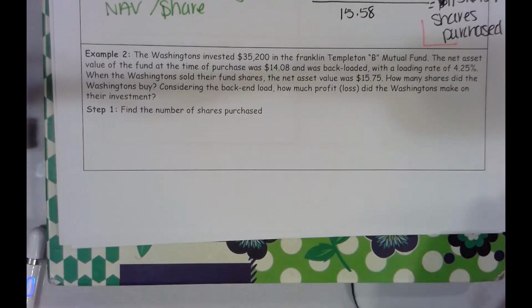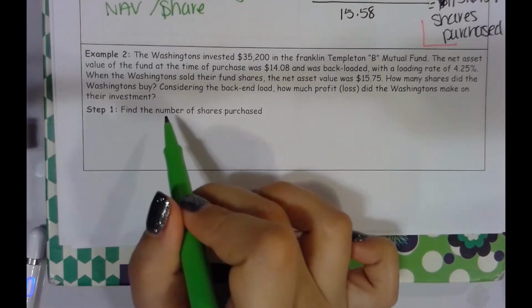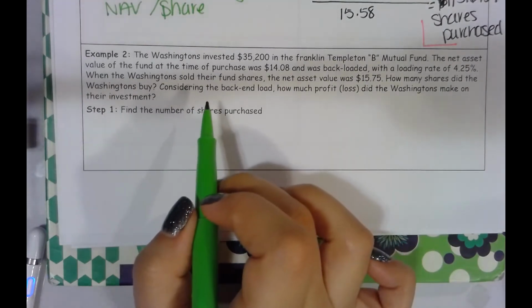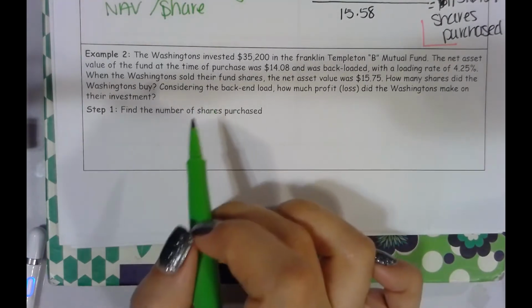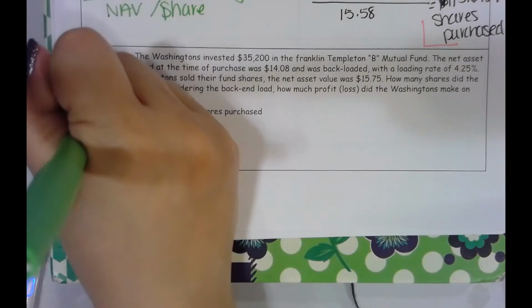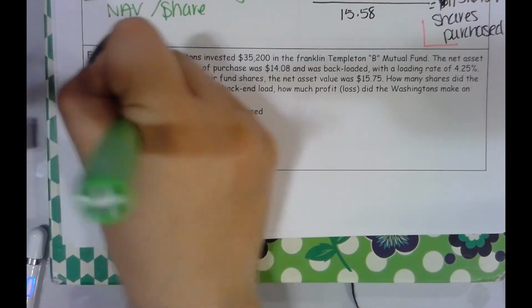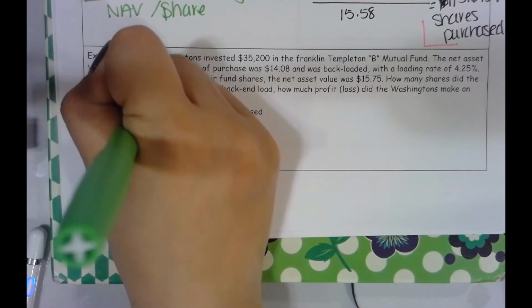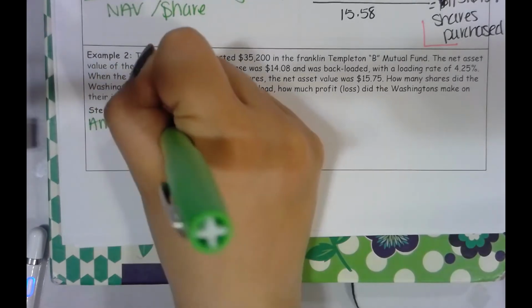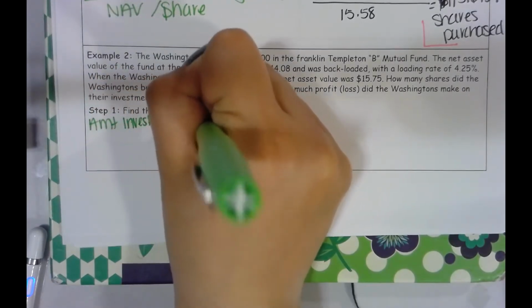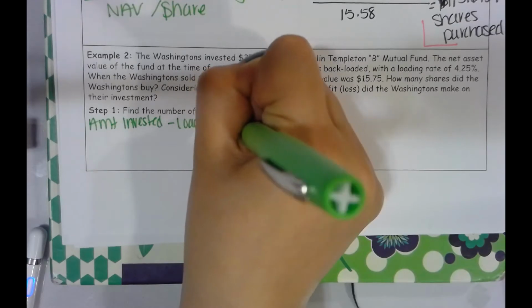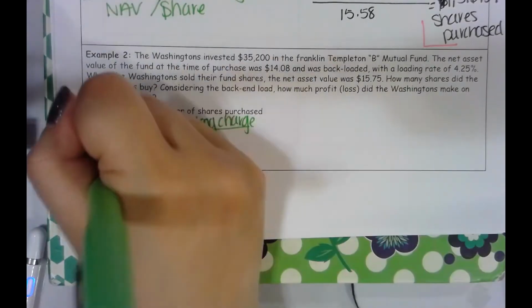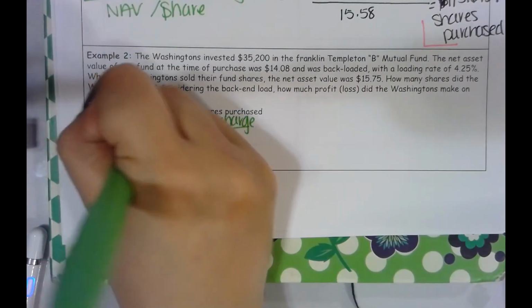So in this case, to find the number of shares purchased, note that we're not starting by finding the loading charge first, because we know it's 0. We start by finding the shares purchased. Remember, the shares purchased is how much you invested minus the loading charge divided by the net asset value per share.